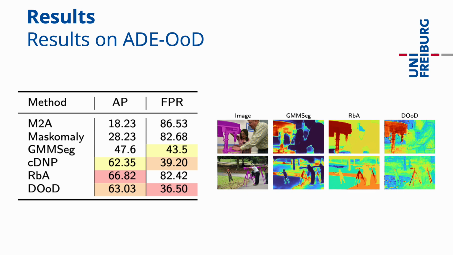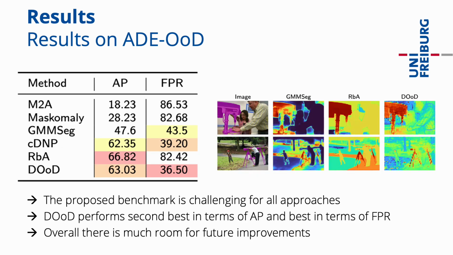Further, we provide quantitative and qualitative results of state-of-the-art methods and DUDE on the proposed ADE-OOD benchmark. We observe that all evaluated methods achieve their worst quantitative results on the ADE-OOD benchmark as compared to the road scene benchmarks. From this, we conclude that the proposed benchmark is challenging for all approaches. DUDE copes well with the increased semantic diversity and performs second best in terms of AP and best in terms of FPR. However, overall, there is much room for future improvements.